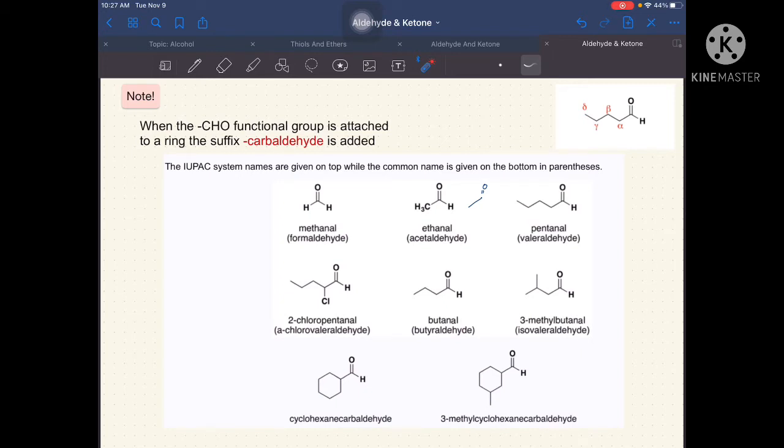In common naming, as mentioned earlier in the rules, the placing of our substituent or side chain will depend on where it is indicated. So, we will not put a number here, but instead, we are going to use the alpha, beta, or the Greek words.